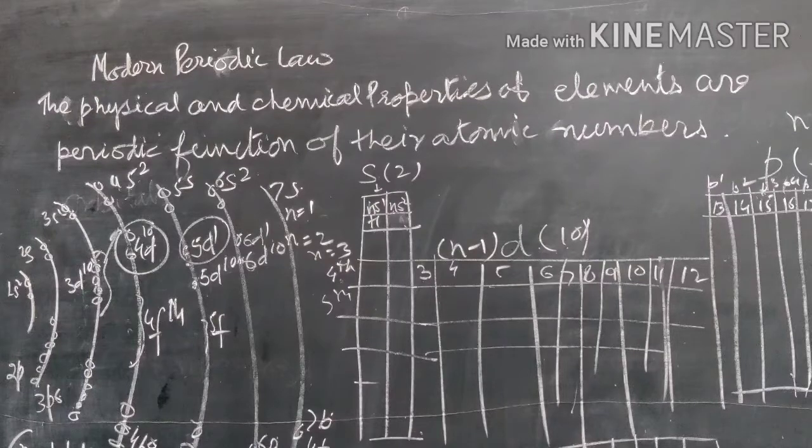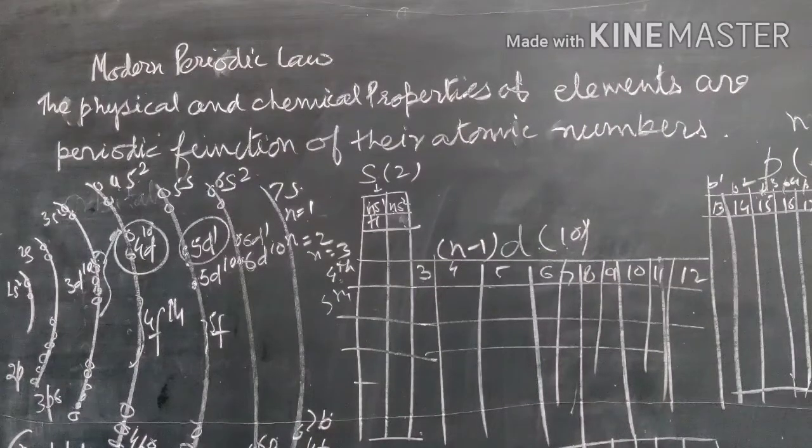When n is equal to 6, there will be 32 elements: 2 in the s block, 6 in the p block, 10 in the d block, and 14 in the f block. When n is equal to 7, the 6d orbital is incompletely filled, so you can say the seventh period is incomplete.